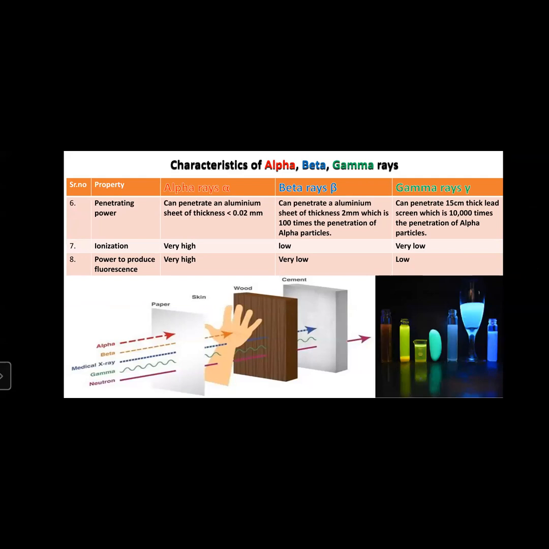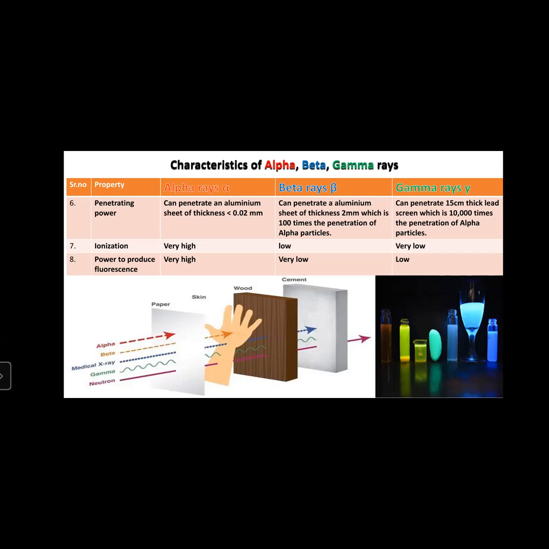the property penetrating power. Now, penetrating power means to what extent any kind of radiation gets inserted inside an object. So, how far inside can one of the radiations go? This is their penetrating power. Alpha rays, since they are made up of a helium nucleus, are large in size, so they do not go very far inside any object, so they have comparatively less penetration.